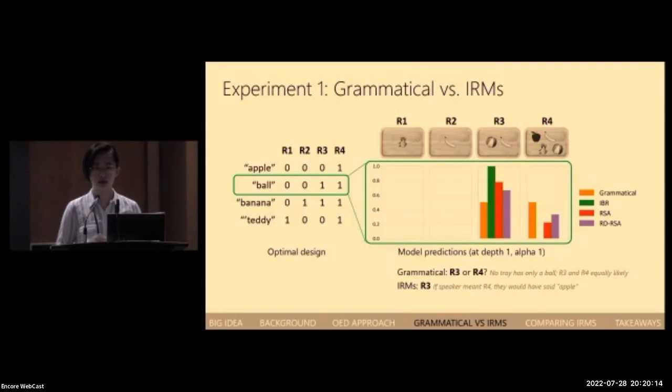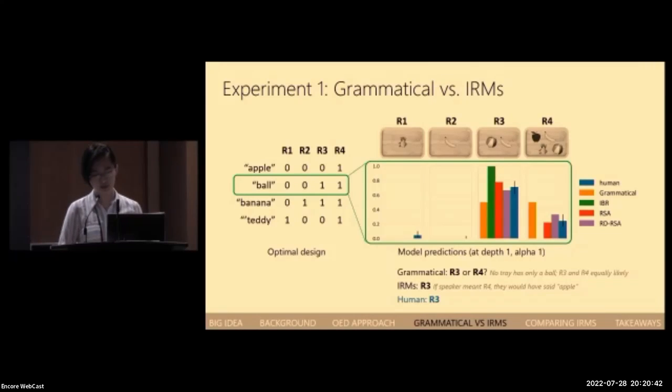On the other hand, all three IRM listeners predict a preference for R3 over R4. Intuitively, the IRM listener infers that if a pragmatic speaker intended to refer to R4, they could have unambiguously used the utterance apple, which only occurs in R4, but they didn't, so the intended reference should probably be R3. After running the experiment, we can see that human participants chose R3 much more frequently than R4, which is consistent with the IRMs.